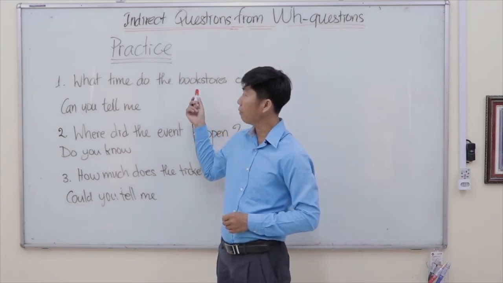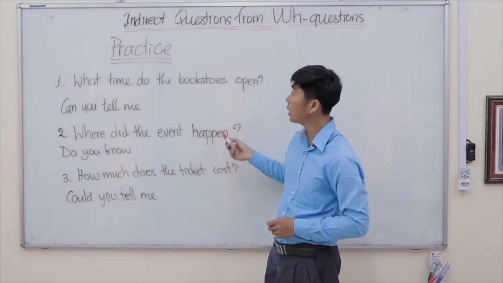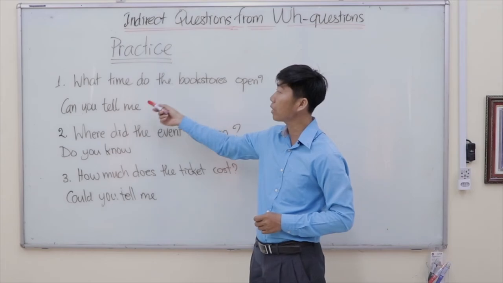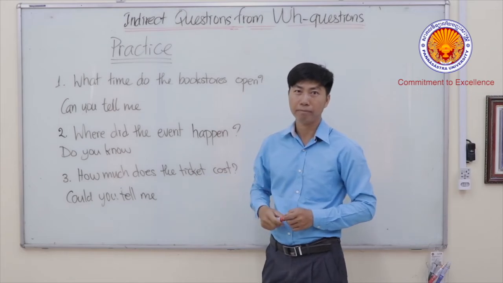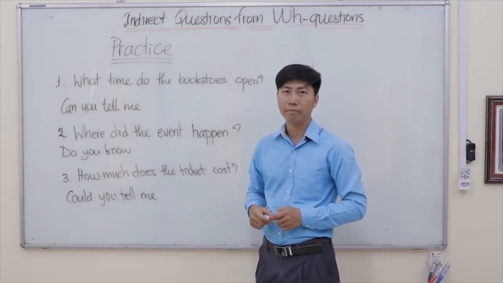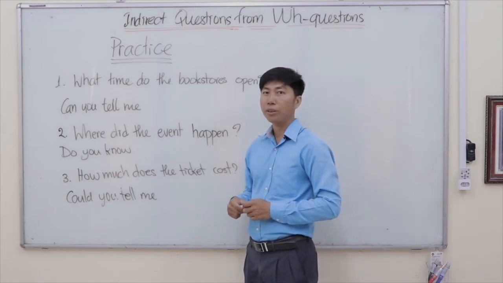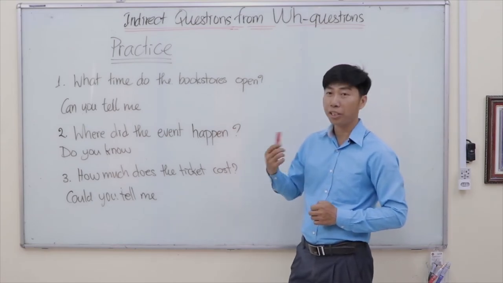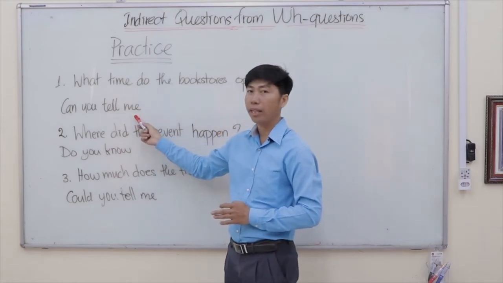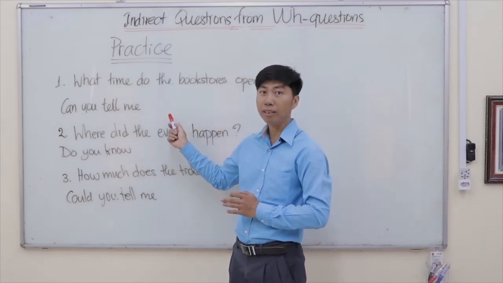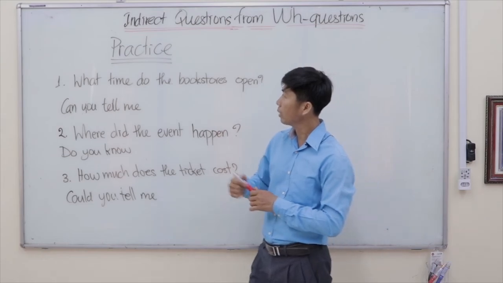So here we have 3 questions. You have to change the questions here into indirect questions by using the phrases given here. Okay? So let's do it together. Okay, so now let's check the answers. But before I check, let's review our form a minute. So our form is, we have a phrase, and then the WH question, and then the subject, and then the main verb of the sentence.